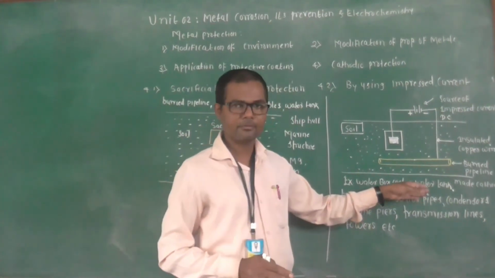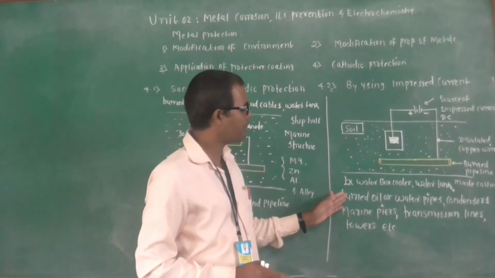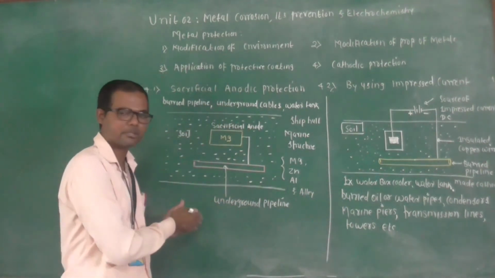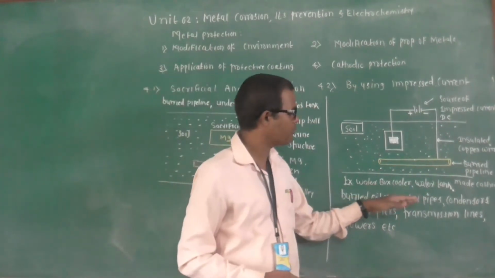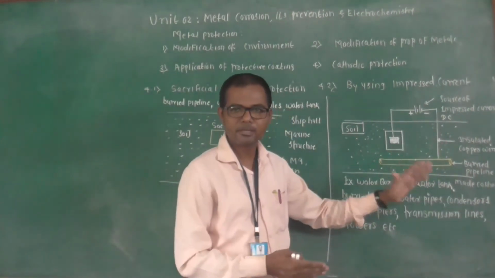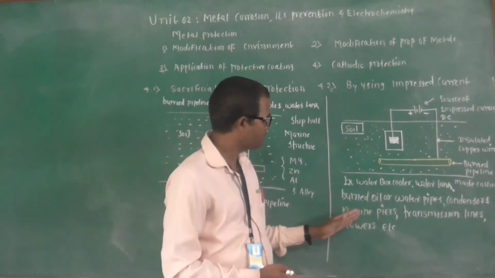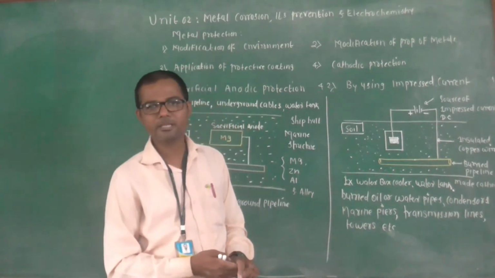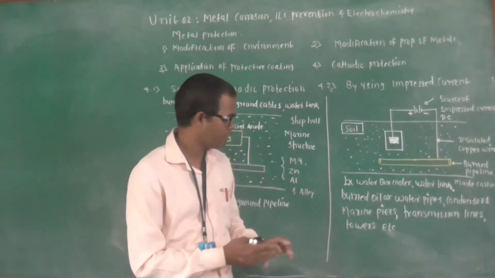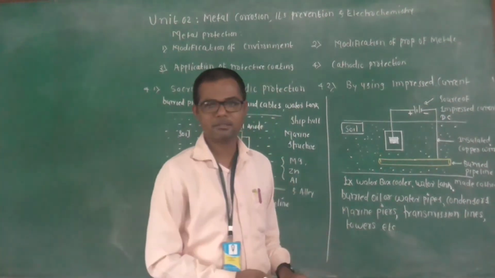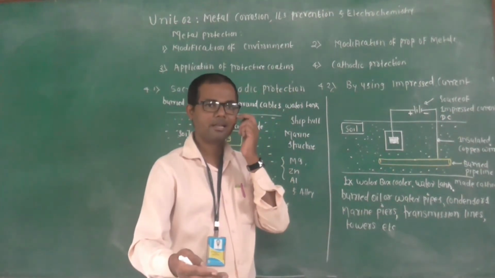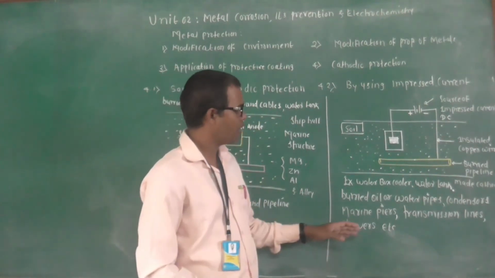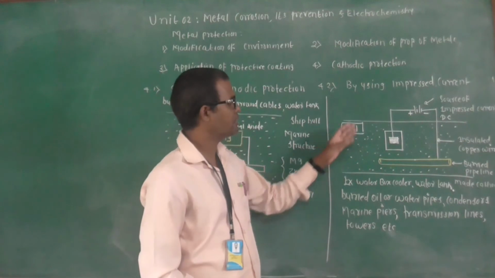Then the water tank, then buried oil or water pipes. Similar to sacrificial anodic protection, we can protect buried oil or water pipes. The condenser, we can protect the condenser. Then marine piers, in the sense of marine structures, we can protect marine structures also. Then transmission lines, simply a buried cable. Transmission lines or towers can be protected by using impressed current.